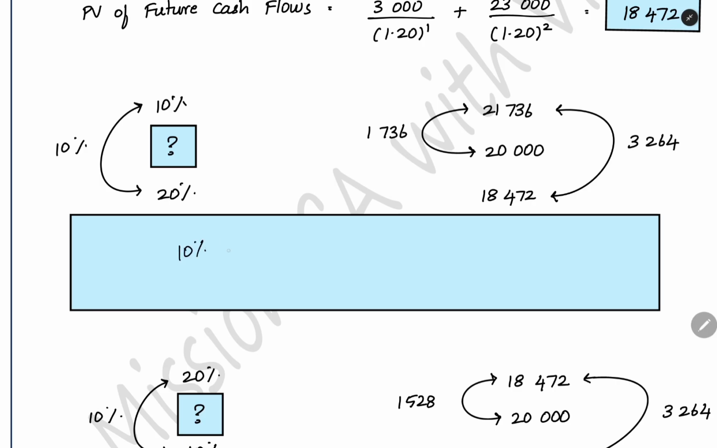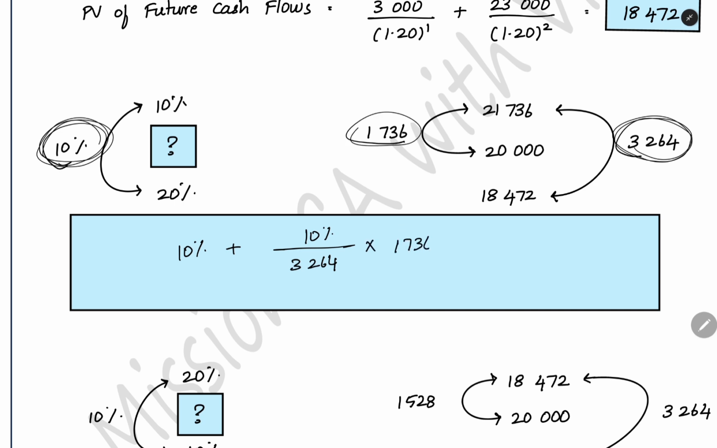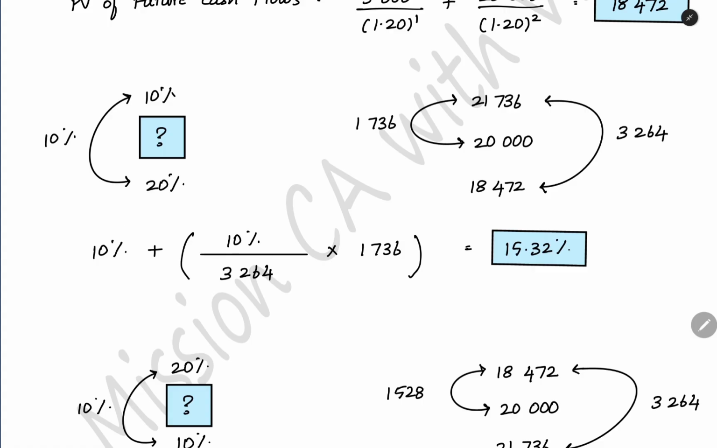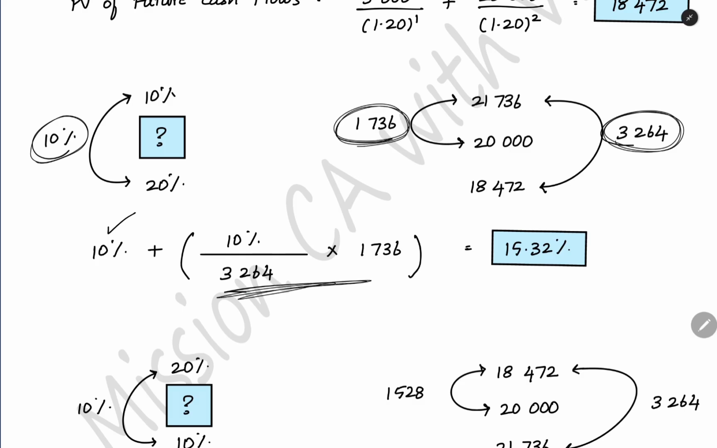So 10% you are having, plus for the total 10% interval in percentage, the total present value affected is 3,264. This 10% will represent the 3,264 change in present value. How much do you have to change the present value? 1,736. So this portion will give you the value which you have to add to 10 to get the proper discount rate. So here, you take 10, and for this entire interval of 10% you are getting this much present value difference. We want to change the present value by 1,736. So that same calculation we have done here. You add this portion to 10. You are getting the discount rate of 15.32%.